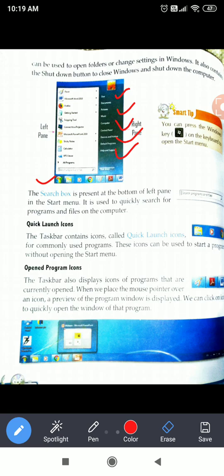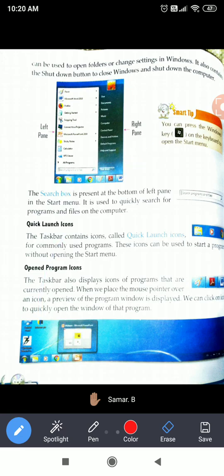It is also present in the start button menu. When we click on the start button, this will open, and we will see some icons for manipulation work, the installed programs, and the search box also. The shutdown button should also be there. Here it is the shutdown button. The start menu also consists of the shutdown button.